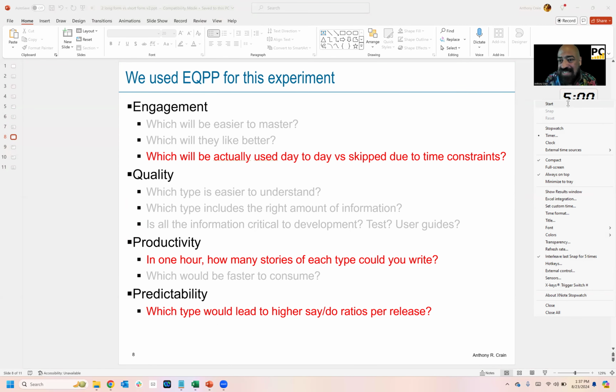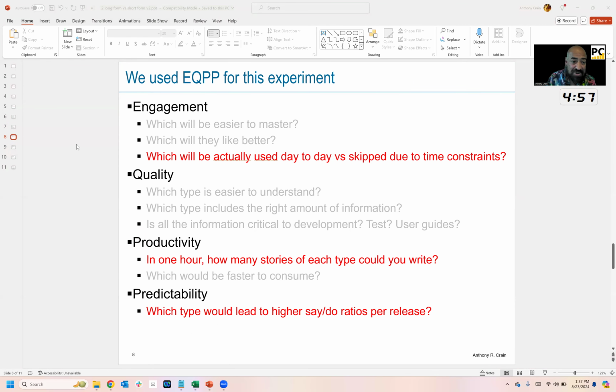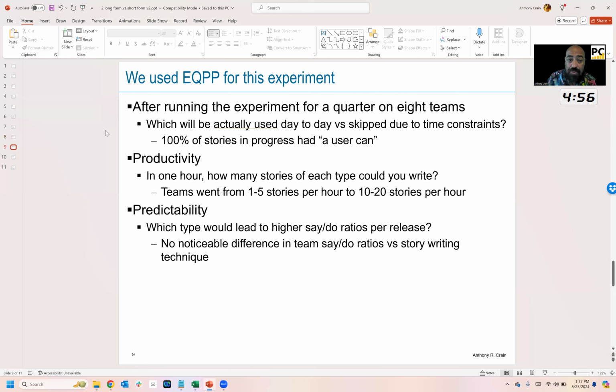Okay, final time box. And I will be able to get it done because we're getting pretty close to the end here. So we ran it for a quarter across 8 teams. And after running the experiment, here's what we found. Which will be used day to day versus skipped.